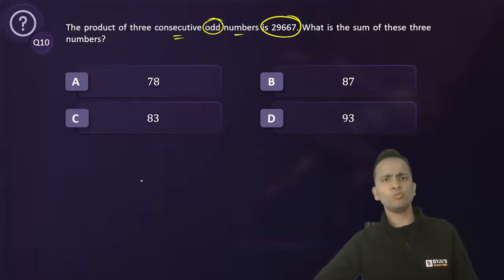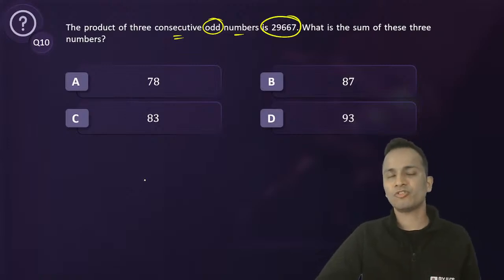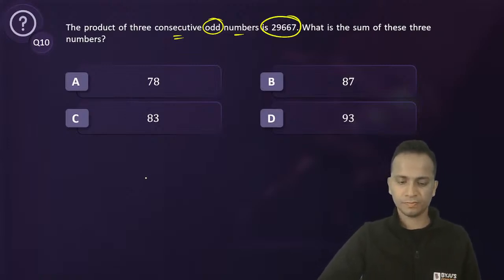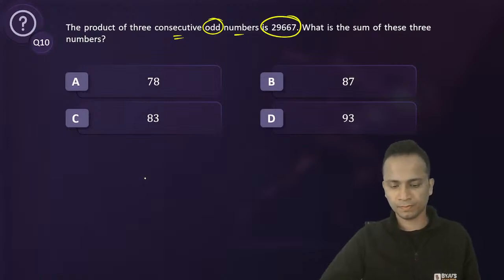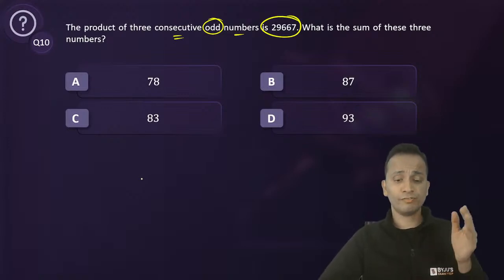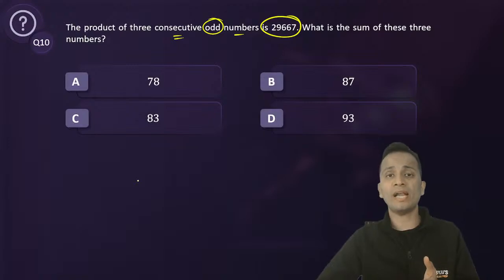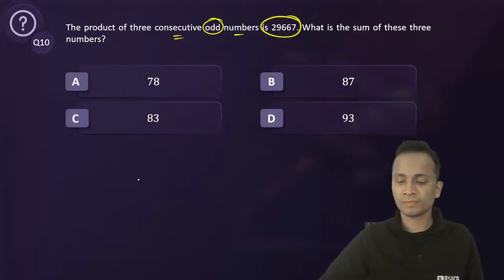Now here also you must go for slight trial and error. Yes, cheesecake, but it will be difficult to solve if you multiply x plus 2 and x plus 4 and equate it to the number. Okay, I'll give you a better way of doing this.